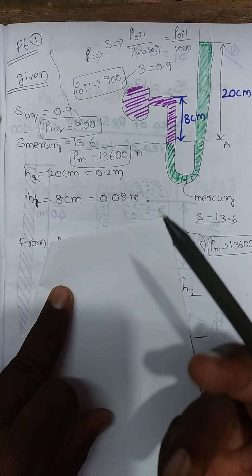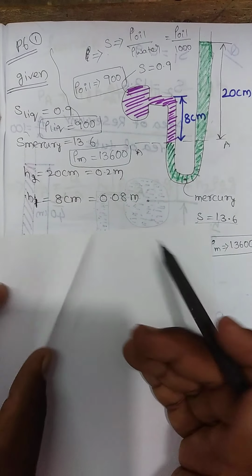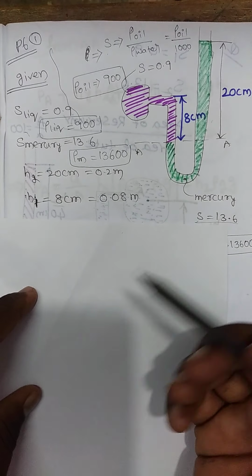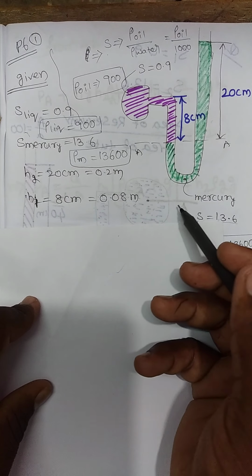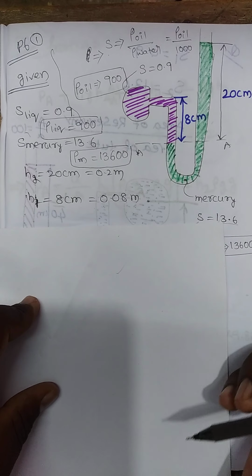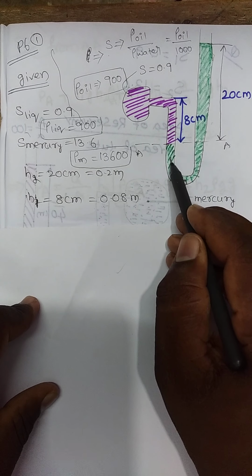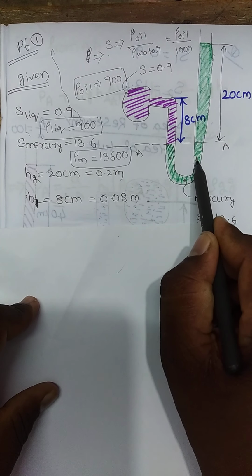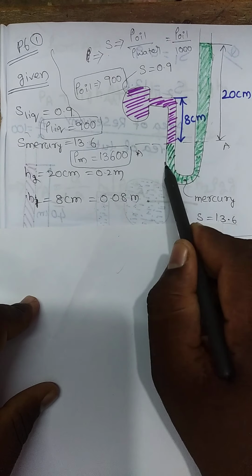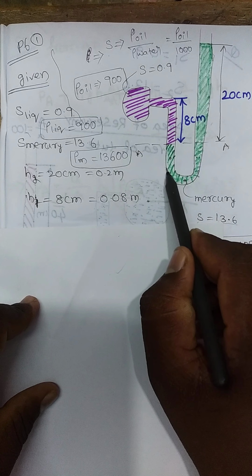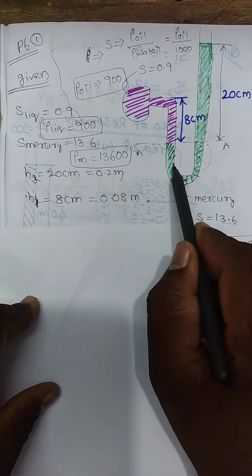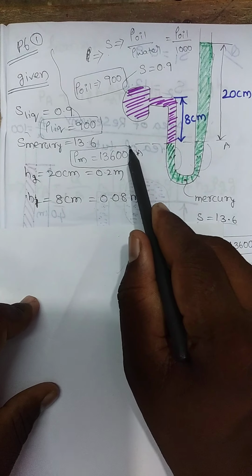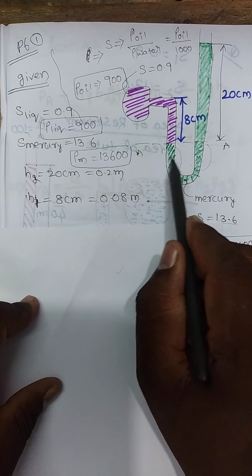Now furthermore you have to solve. For that, I will use the principle we discussed in the last class. First I have to select a datum. Below the datum line, your fluid must be the same. That means the pressure of this portion is the same as the pressure of that portion, so you can neglect these two. Now I have selected datum line AA.